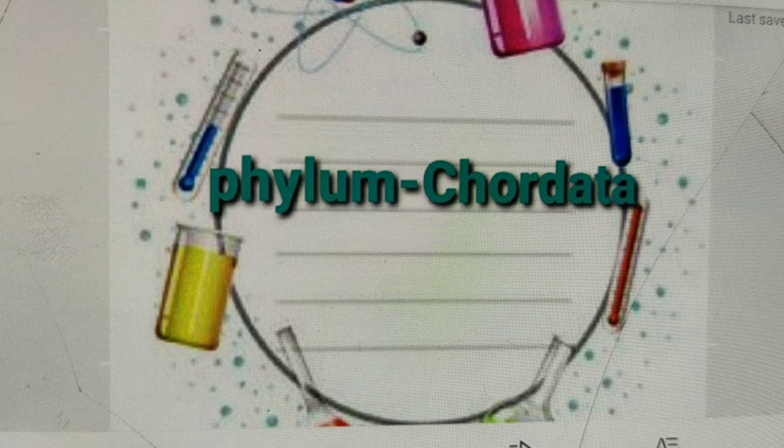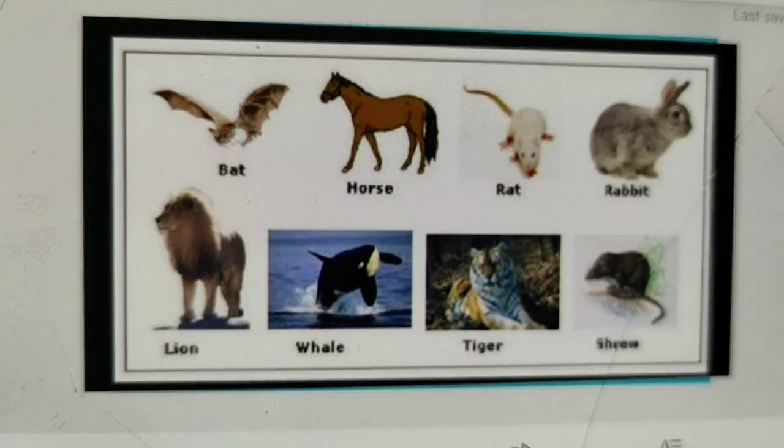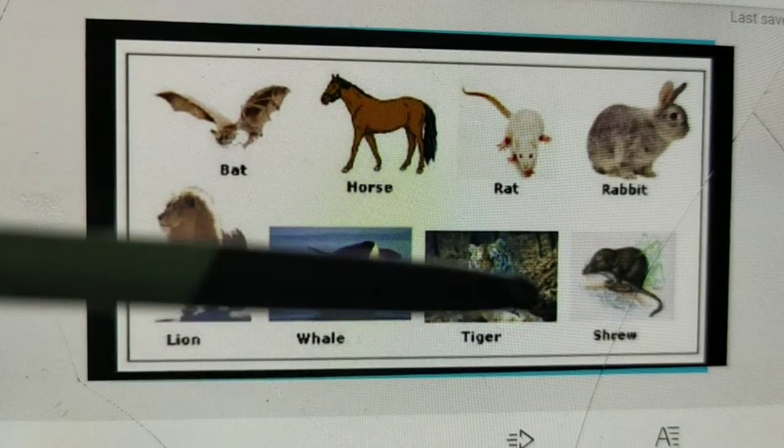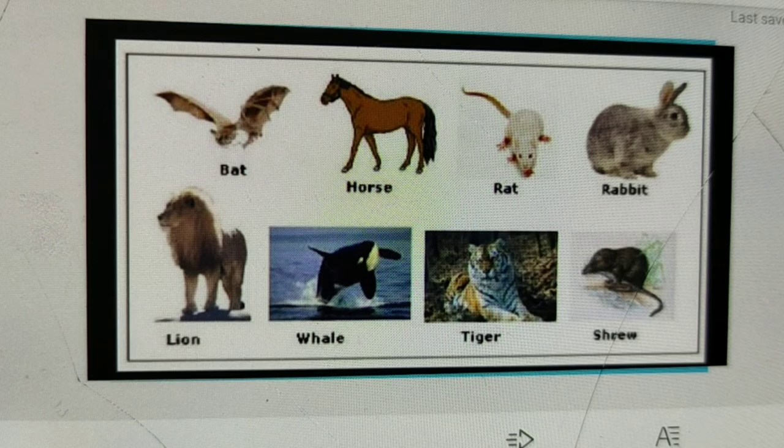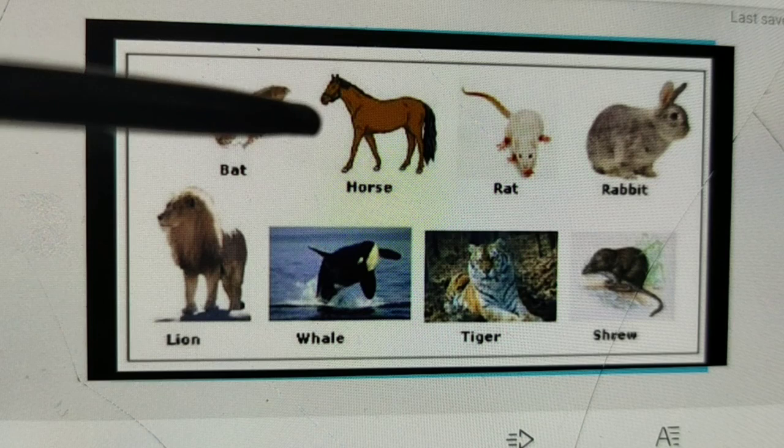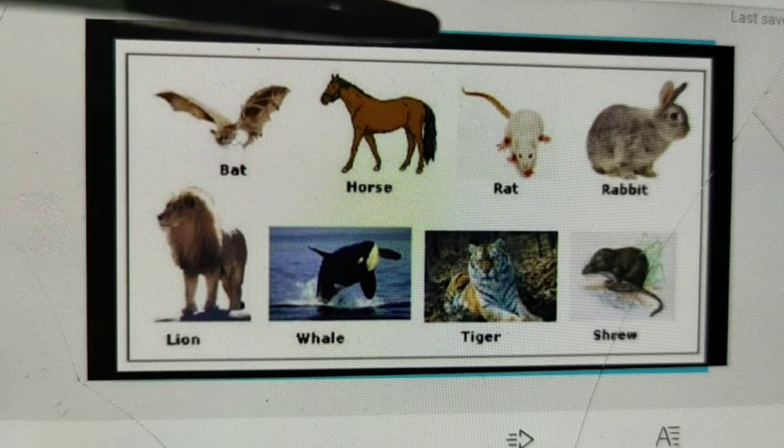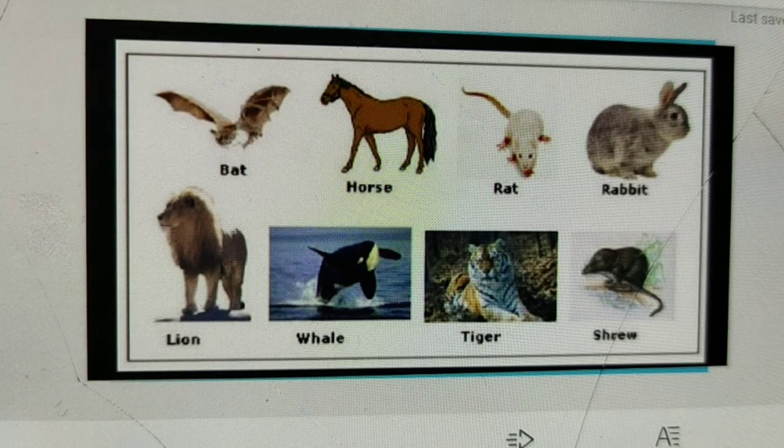And phylum Chordata is divided into some subphyla. I will discuss it again in your next class. And now see some example of your phylum Chordata. These are the example of phylum Chordata, and all of you are close to this phylum, like bat, horse, rat, rabbit, lion, whale, tiger, shrew, man, etc., monkey. All these are the example of phylum Chordates.